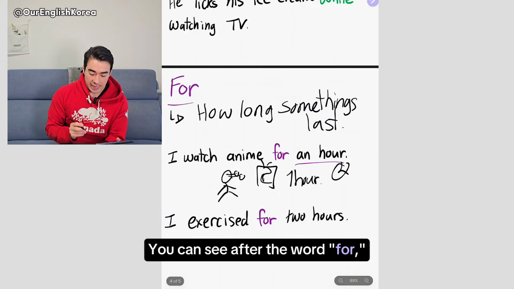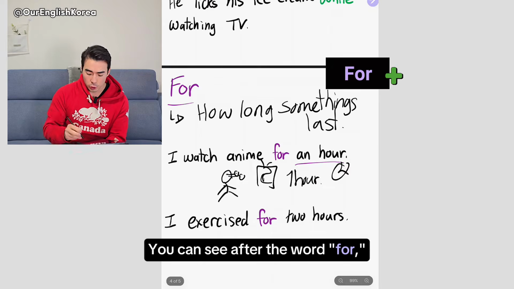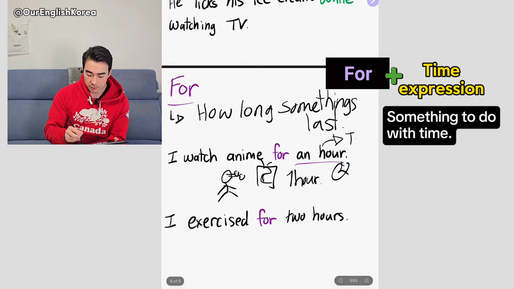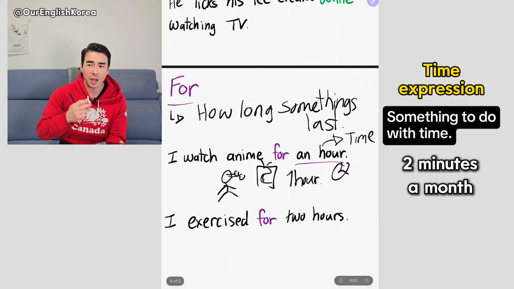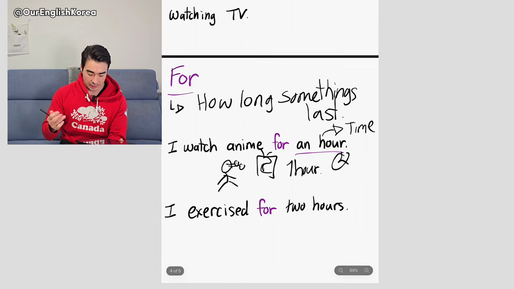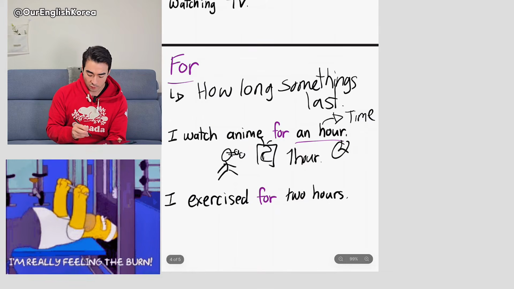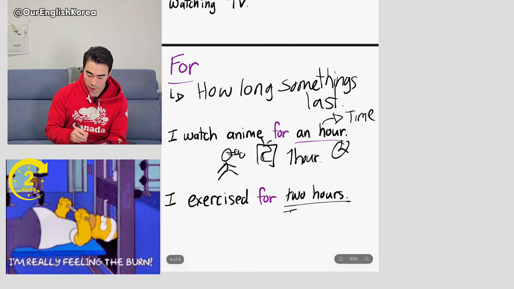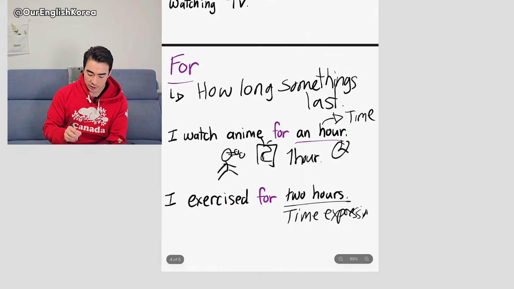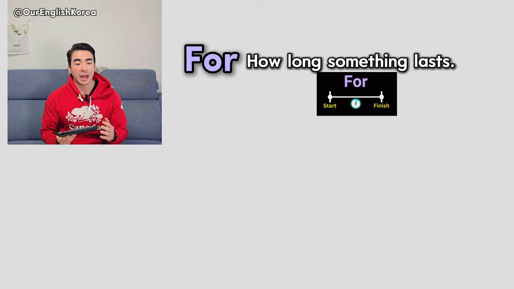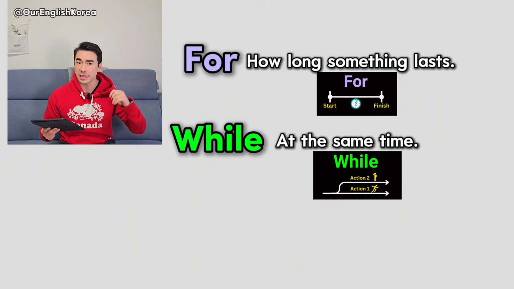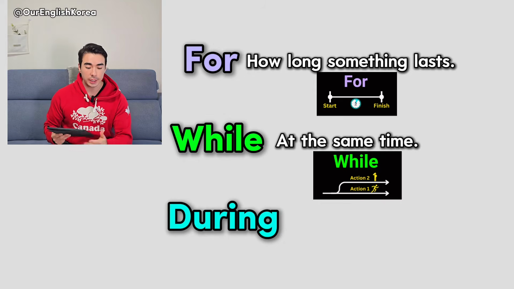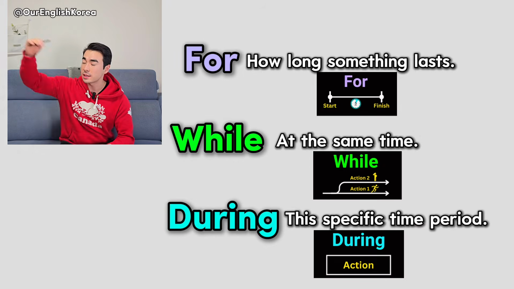So you can see, after the word for, you would need a time expression. Something to do with time. Like 2 minutes, a month, a year, something like that. I exercise for 2 hours. Another time expression. So for tells you how long something lasts. While means at the same time. And during just means for this specific time period, this time box.